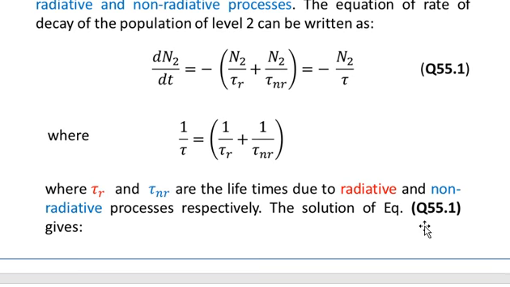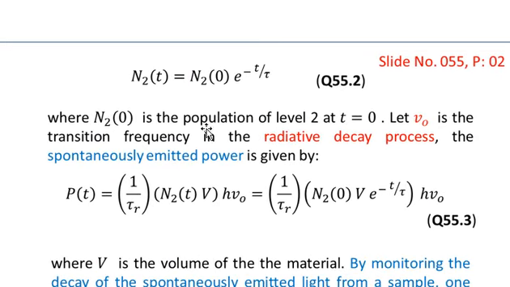The solution of equation 55.1 gives N2 of t equal to N2 of 0 multiplied by e to the power minus t over tau, as shown in equation number 2, where N2 of 0 is the population of level 2 at time t equals 0. Let nu naught be the transition frequency in the radiated decay process.